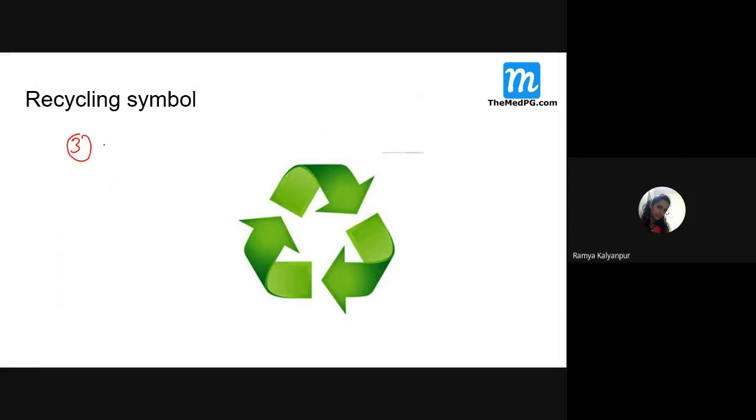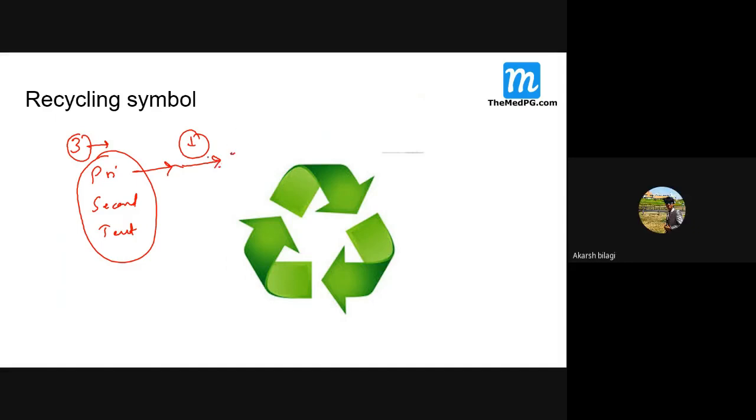How many types are there? Students, newcomers, how many types of recycling? Primary recycling, secondary recycling, and tertiary recycling. Just remember this. Primary recycling means the item, whatever is there, is reused as it is after proper disinfection. That we call as what? Primary recycling. Secondary recycling means what?